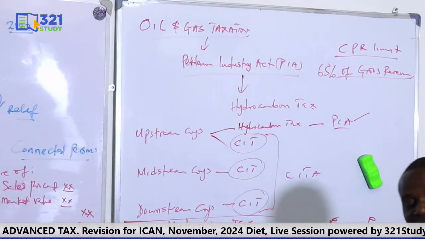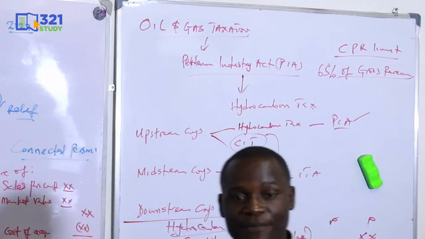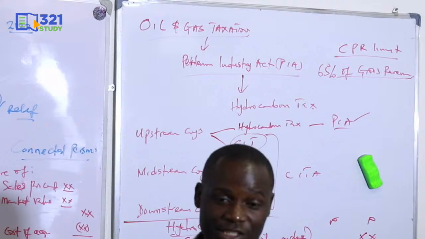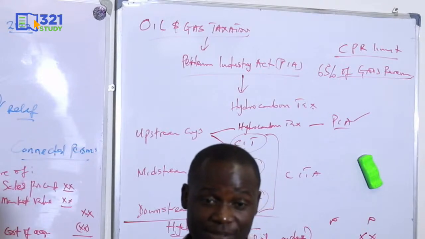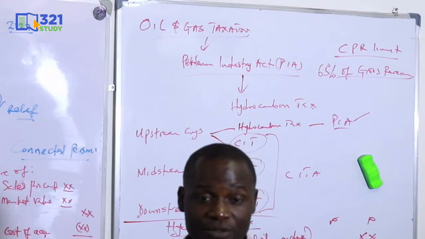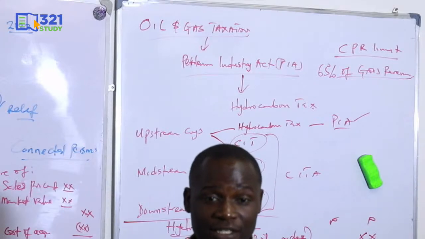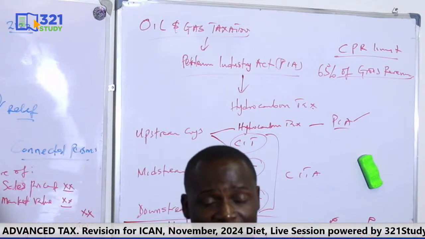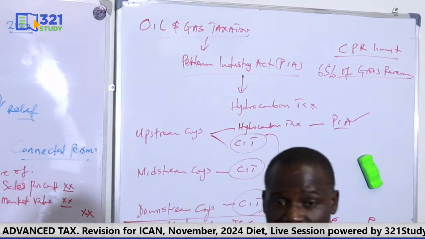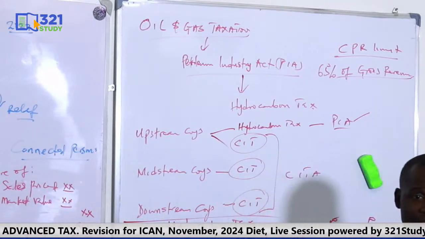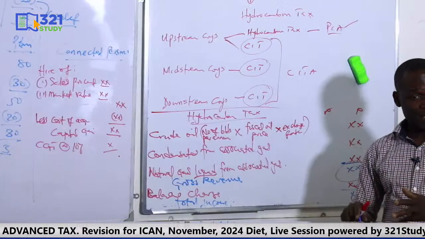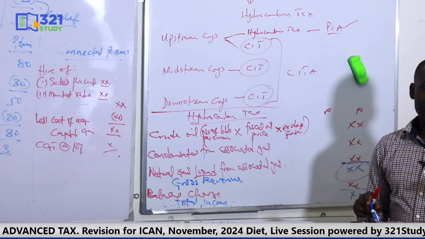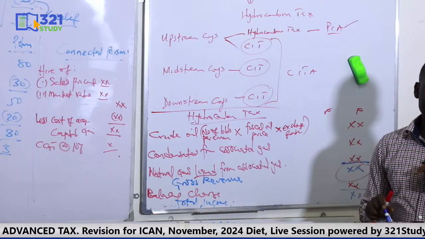But you know that there are 2 rates for hydrocarbon tax. If you can remember, we have 30% and 15%. So you must also know when to use 30% for HT calculation. We say for 30%, if it is petroleum mining lease, if it is petroleum prospecting, oil prospecting license converted to PML, if it is OML converted to PML, if it is frontier basins reclassified as PML, that is when you use 30%. So every other one, use 15% for hydrocarbon tax.